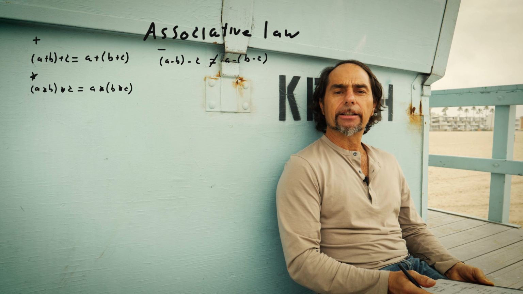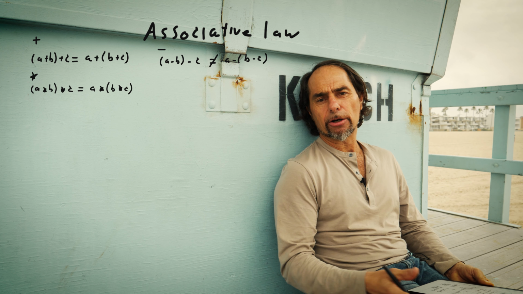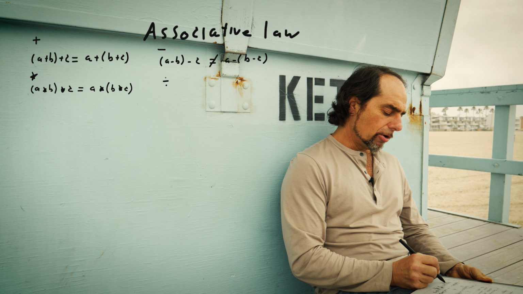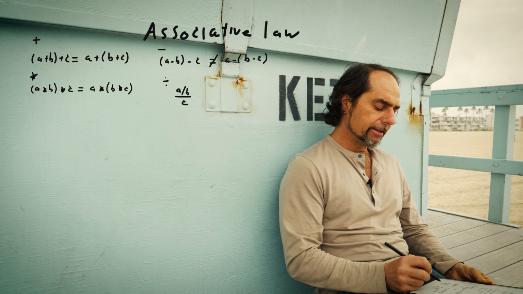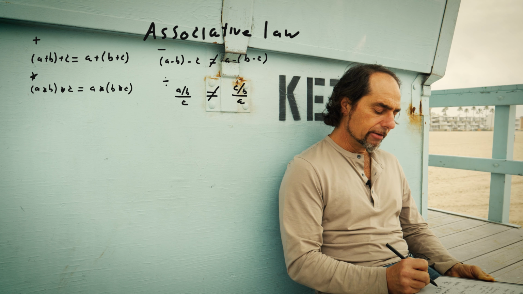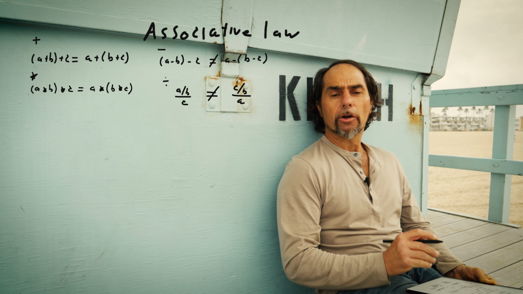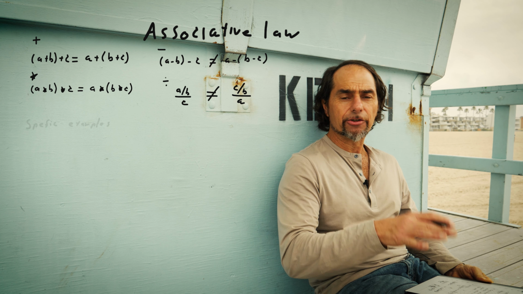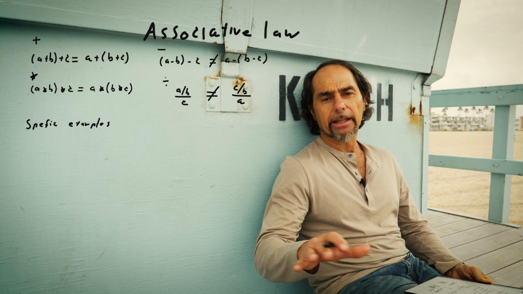Okay, let's look at the associative law as it could be over division, but remember, it does not hold. A over B over C does not hold C over B over A. Those are the four general cases. Let's look at the specific cases and show how the first two hold and the latter two do not.